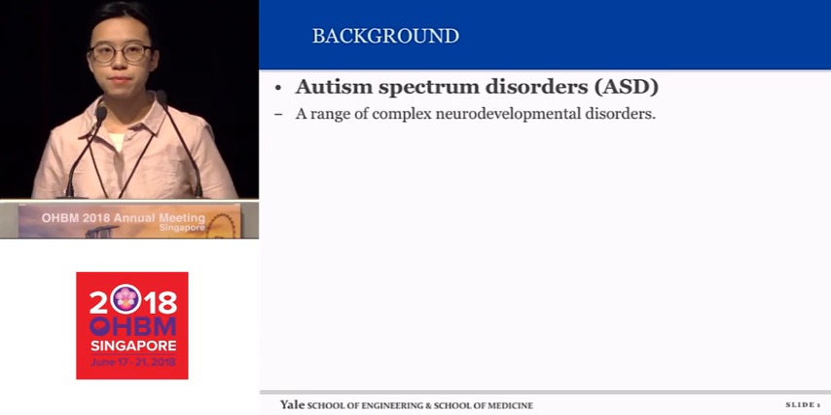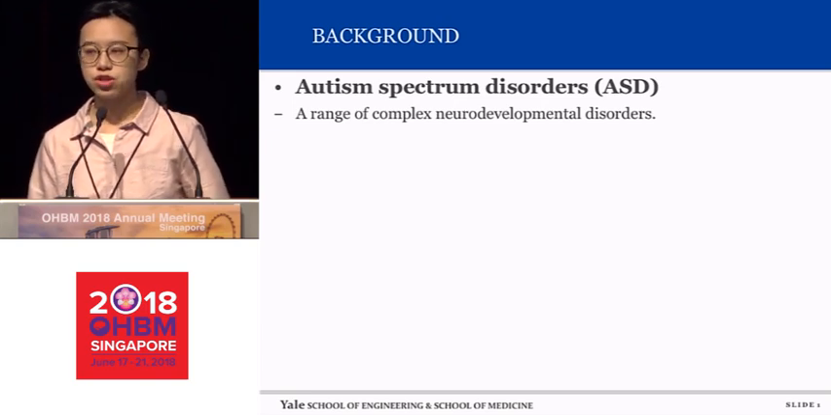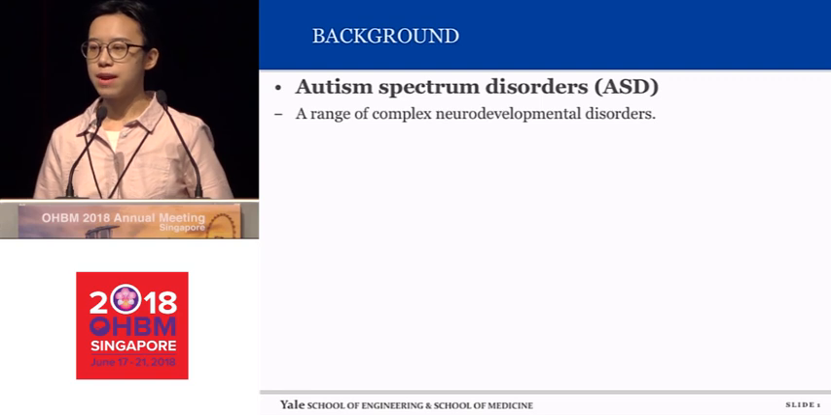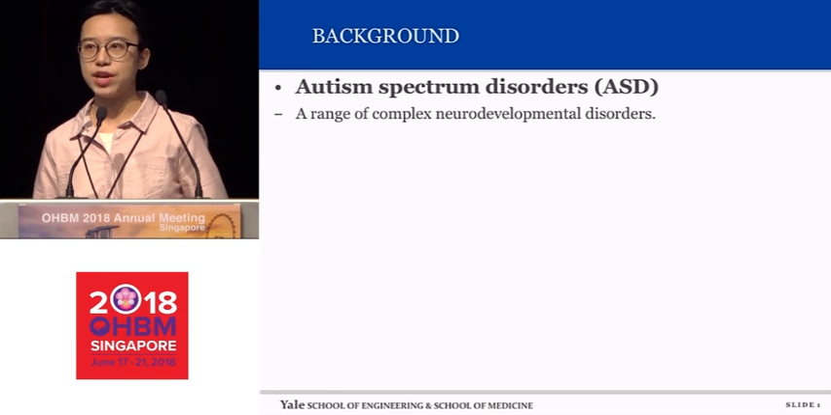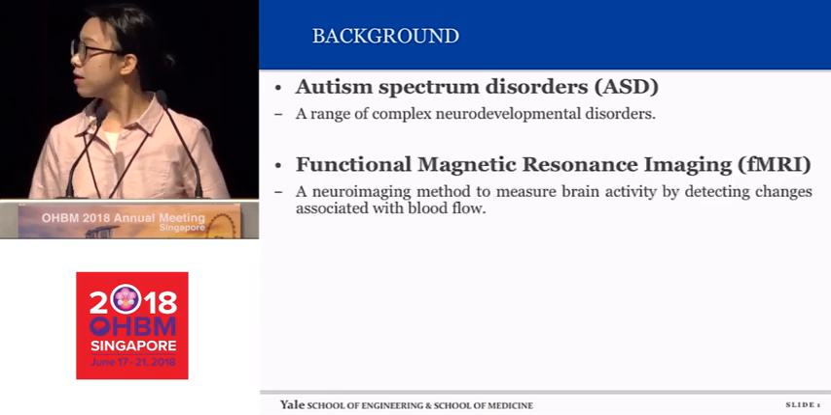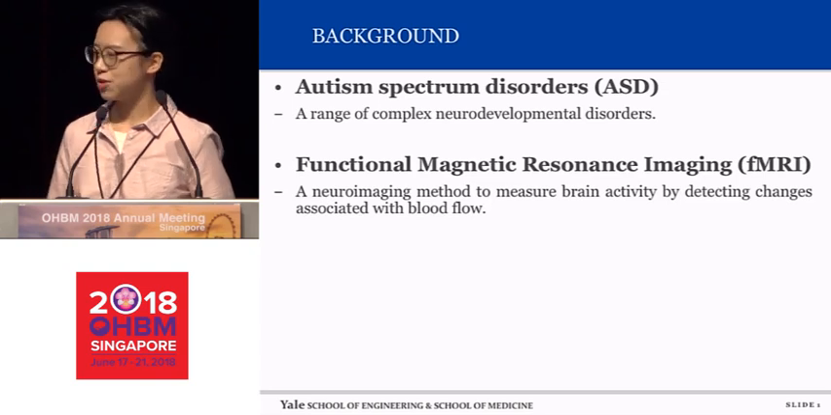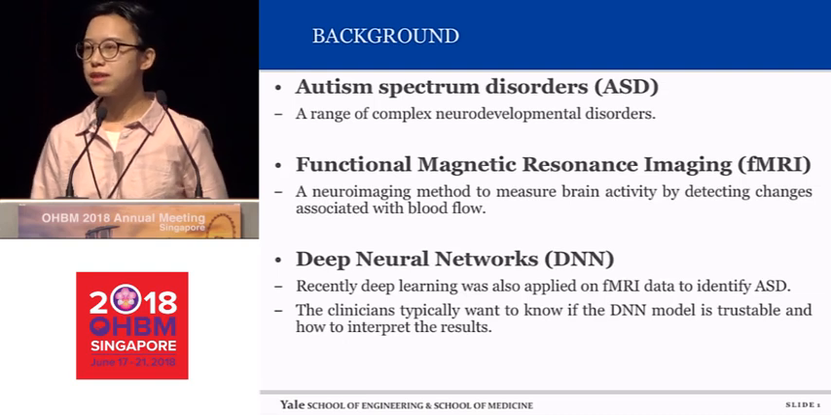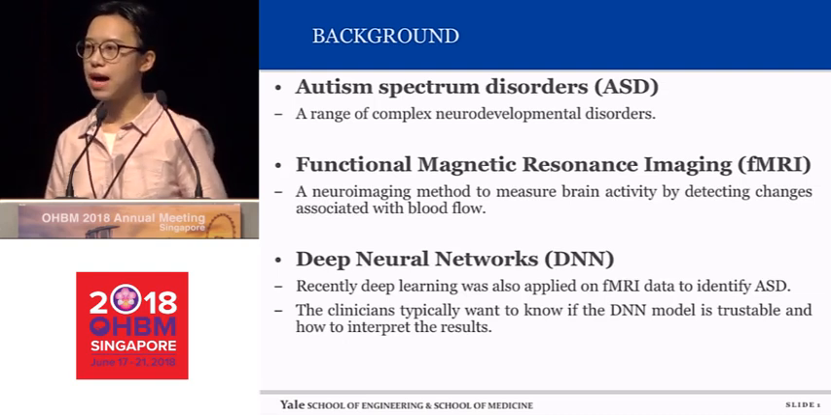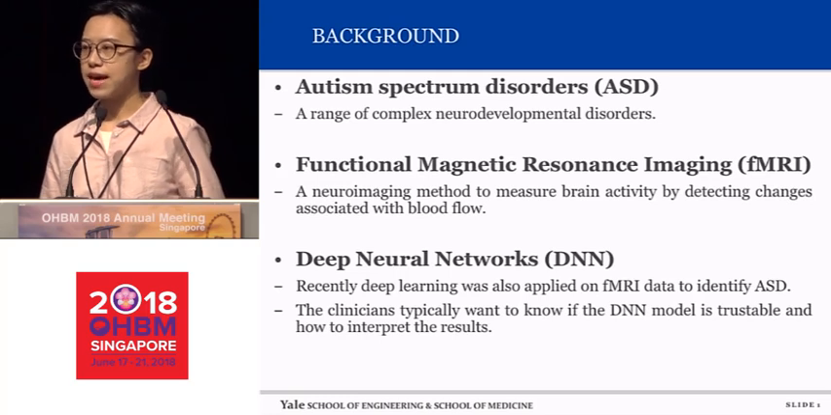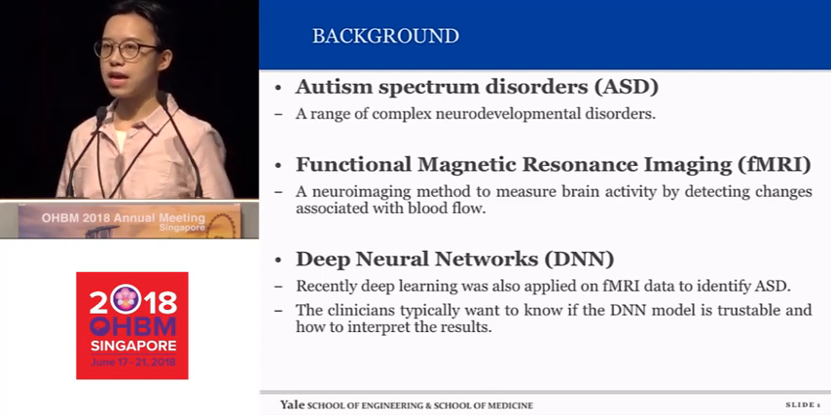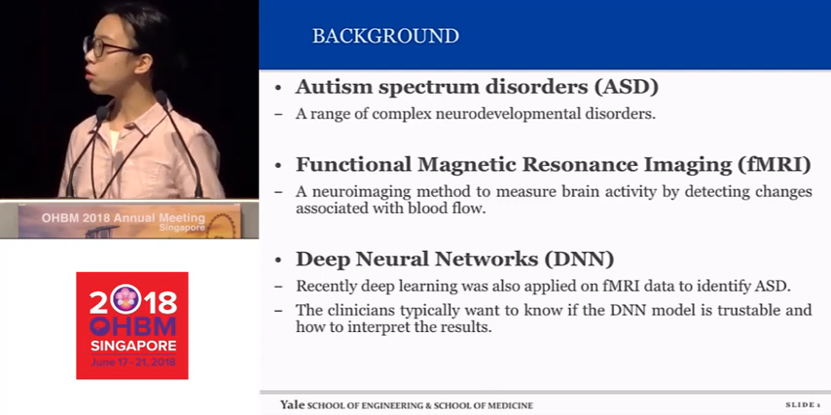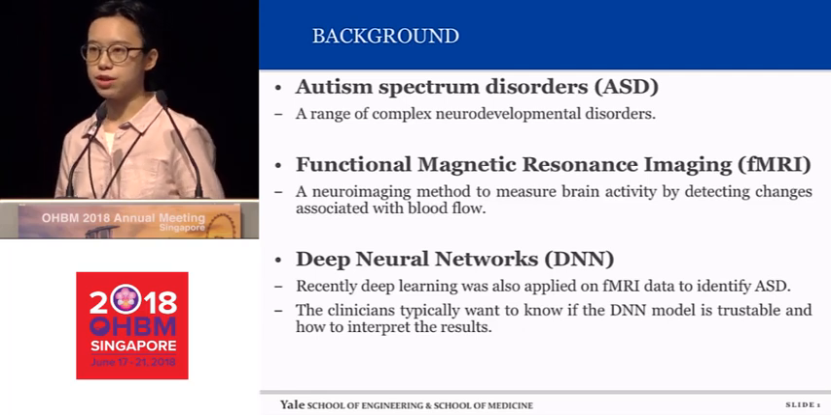Firstly, I want to introduce the background of my project. Autism spectrum disorder is a range of complex neurodevelopmental disorders. It emerges in early life and is generally associated with lifelong disability. And fMRI, I don't think I need to introduce too much about it, and it's an important tool to investigate ASD. And recently, deep neural networks have already been applied on fMRI data to identify ASD and achieved relatively good results. However, the clinicians typically want to know if the DNN model is trustable and how to interpret the result.